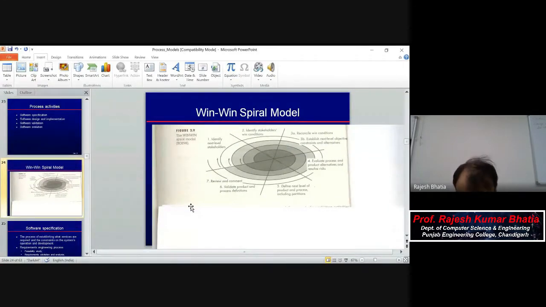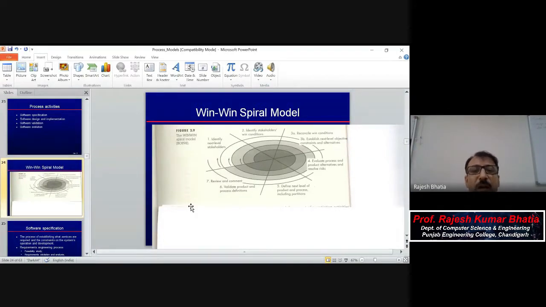I hope it is visible. There's nothing more than spiral model, just draw one more line. There were only 4 quadrants. Now here there are 6. You can just see 6 or 7 of these sectors are there.